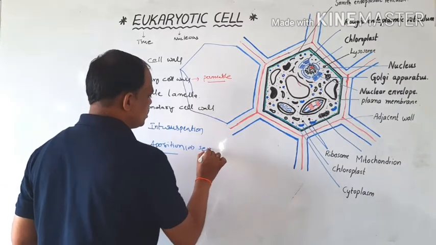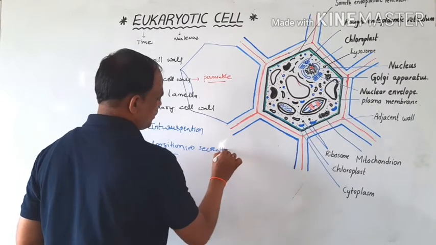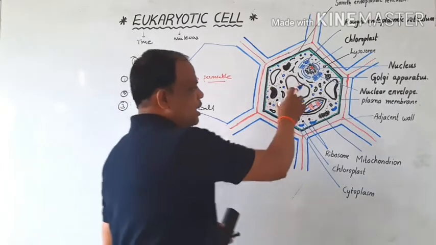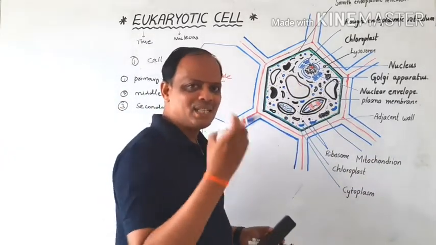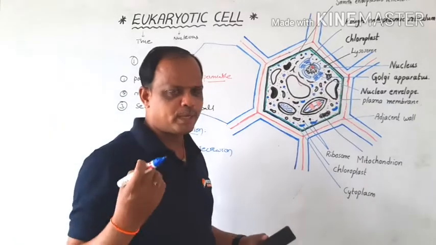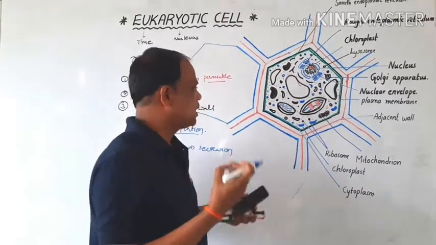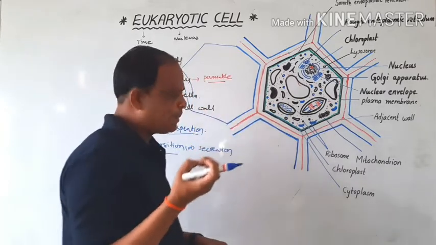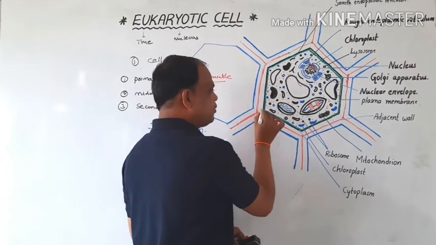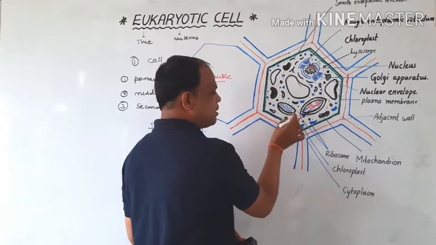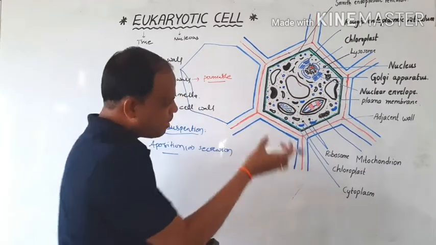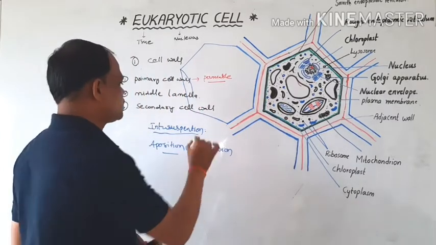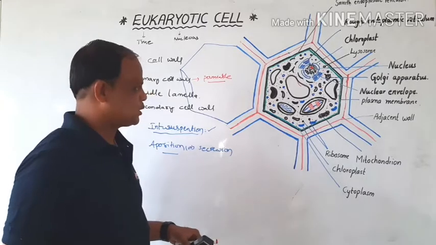Intussusception means the cytoplasm secretes several calcium carbonate and pectin type products. Then when the gap opens, the components are deposited in that place. Such growth is called intussusception.